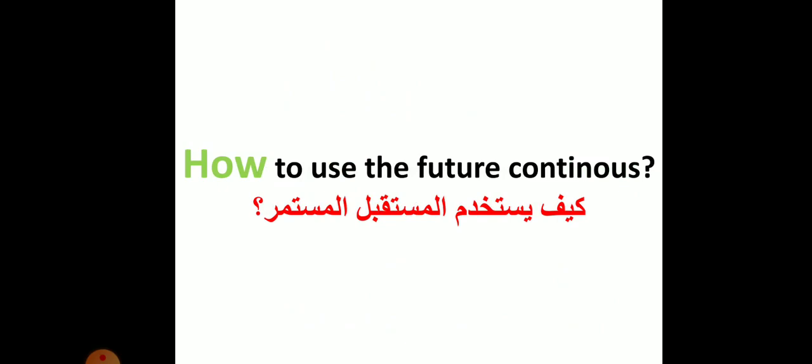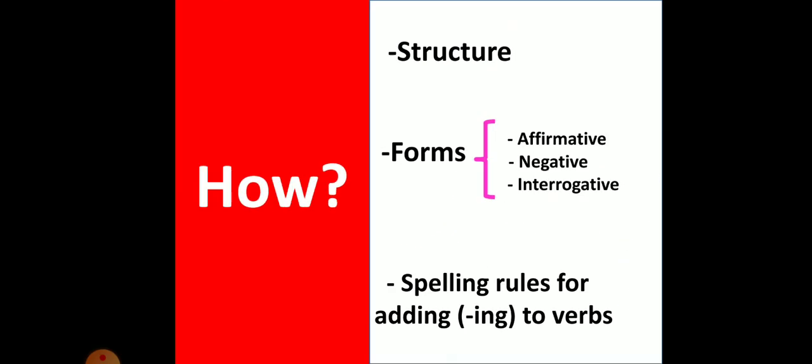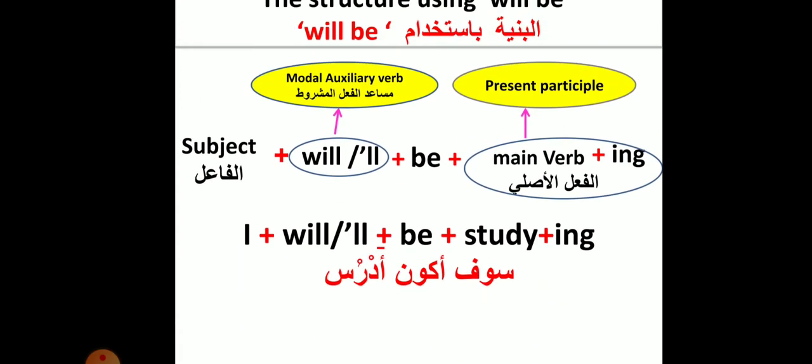How to use the future continuous? So here we're going to talk about the structure, the three forms, affirmative, negative, and interrogative form, and the spelling rules for adding ing to verbs. Let's start with the structure.